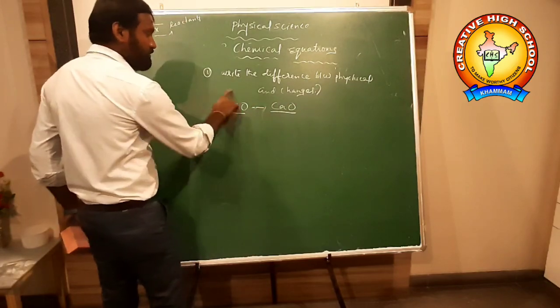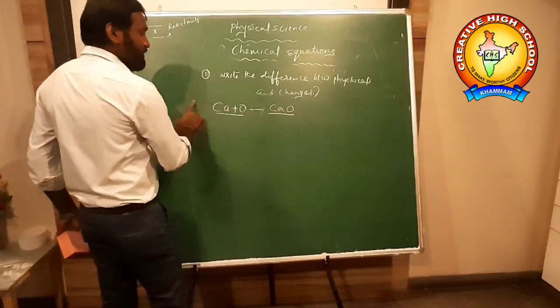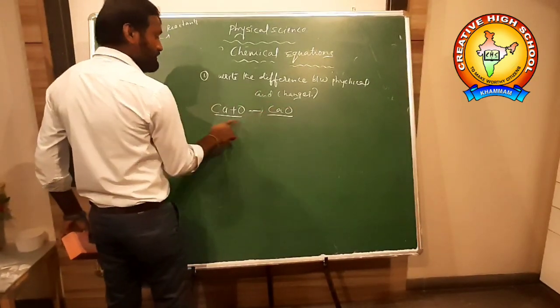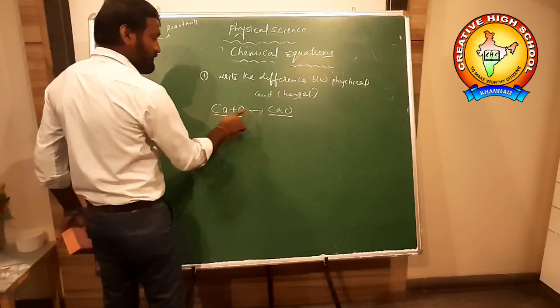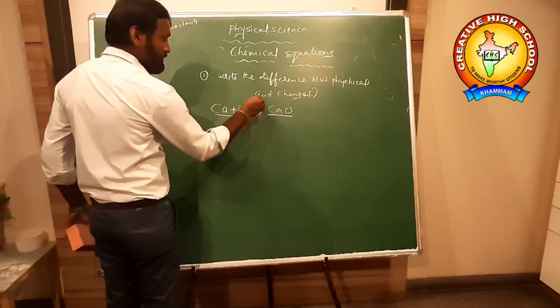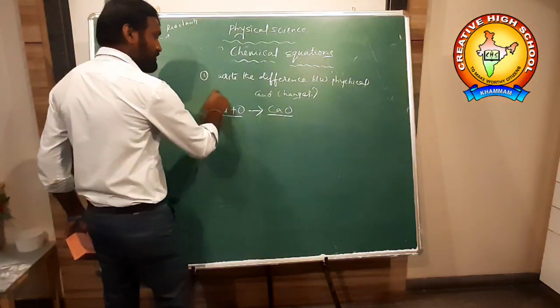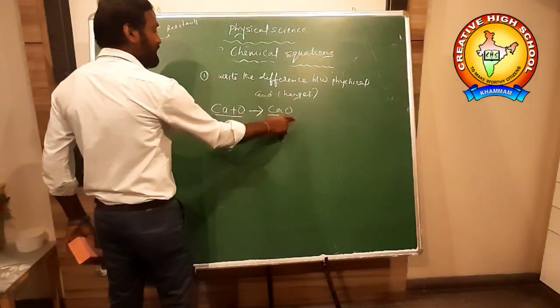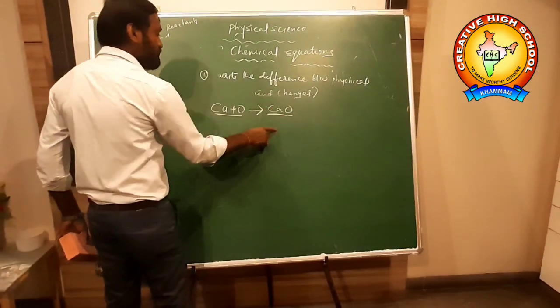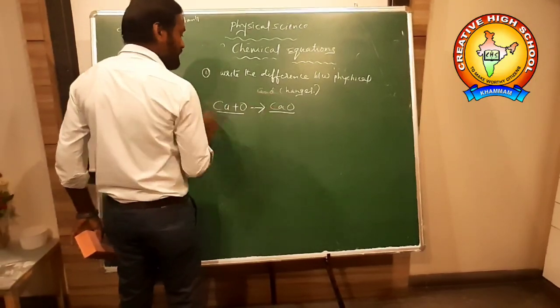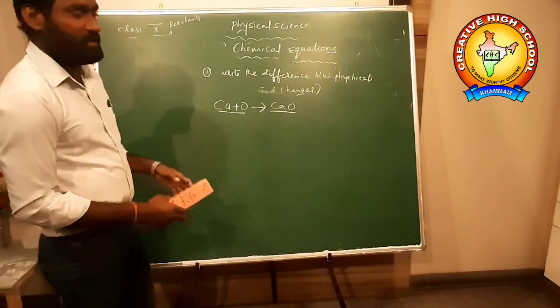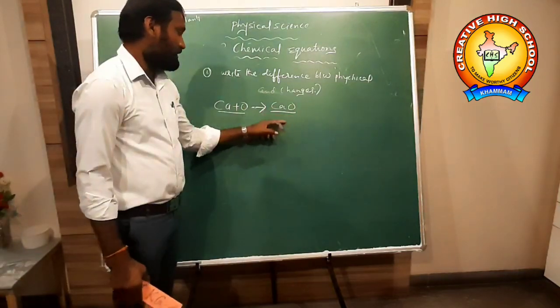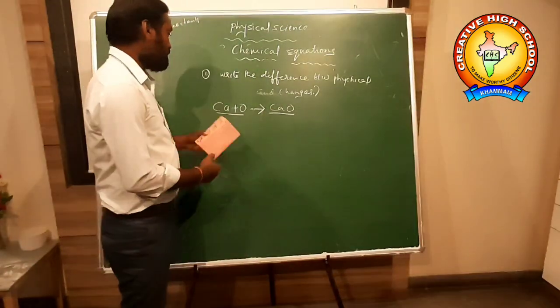This is put in the form of reactants and products, with an arrow mark showing both combine to form the product. It is called a chemical equation. A chemical change put in the form of an equation is called a chemical equation. Okay.